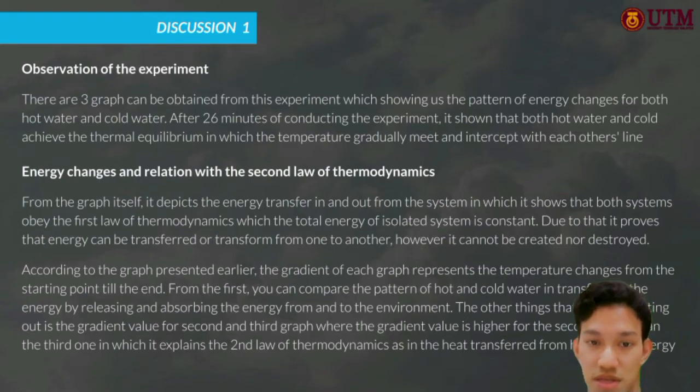According to the graph presented earlier, the gradient of each graph represents the temperature changes from the starting point till the end. From the first, you can compare the pattern of the hot and the cold water in transferring energy by releasing and absorbing energy from one to the other and to the environment. The other thing that we can point out is the gradient value for the second and the third graph, where the gradient value is higher for the second graph than the third one, which explains the second law of thermodynamics, as in the heat is transferred from high to low energy. That's all from me. I'll pass to the next person. Thank you.